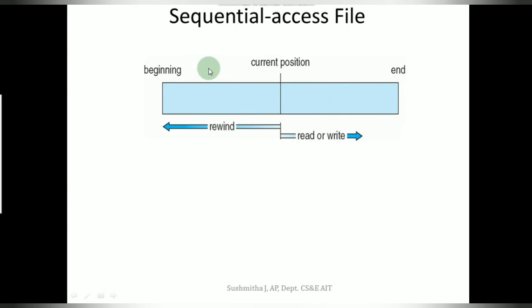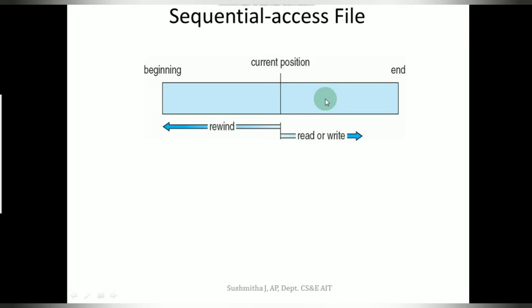tape. So this is the beginning position, end position. So it is similar to your rewind and forward. If you want to go back, that is to the beginning position, you can reset, or to the end of the file. If you want to move to any desired position, it has to linearly pass through all the positions, all the files that are there.